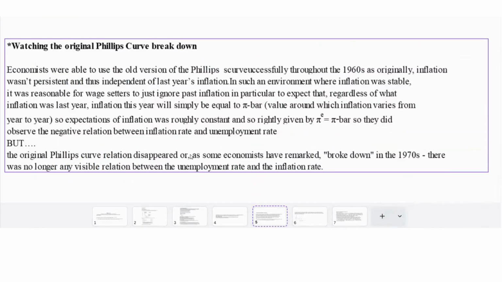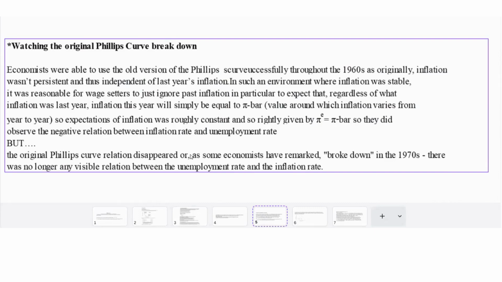But the original Phillips curve relation disappeared, or as some economists have remarked, broke down in the 1970s, where we did not see any visible relation between the unemployment rate and the inflation rate. The key thing to remember is that during the 1960s, we did see the original Phillips curve in the data because at that point inflation was stable, it was not persistent, so it was reasonable for wage setters to just ignore past inflation and form expectations around a fixed number.